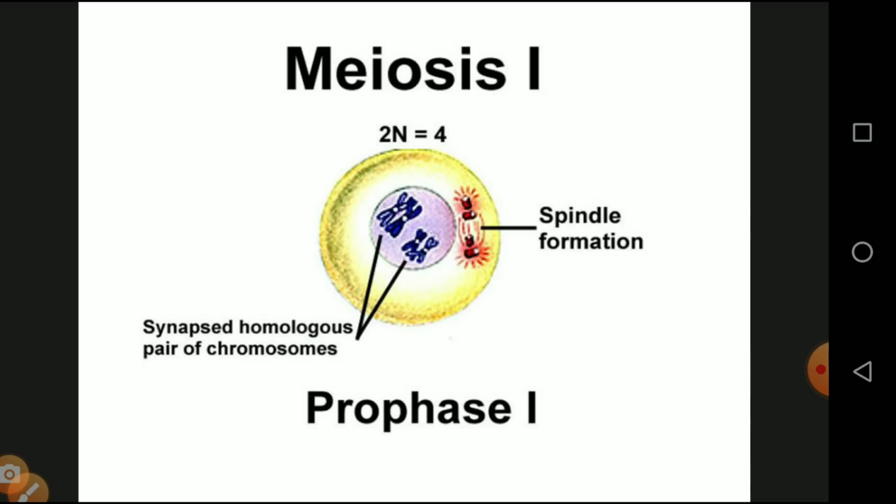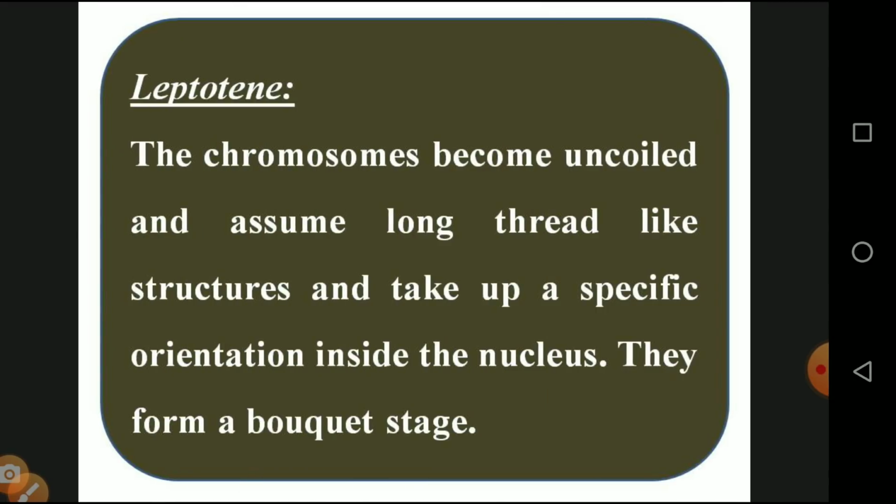So the spindle formation and the synaptid, a homologous pair of chromosomes 2n, consist of 4 haploid sets of chromosomes. In leptotene, the chromosomes become uncoiled and assume a long thread-like structure and take a specific orientation towards the side of the nucleus.